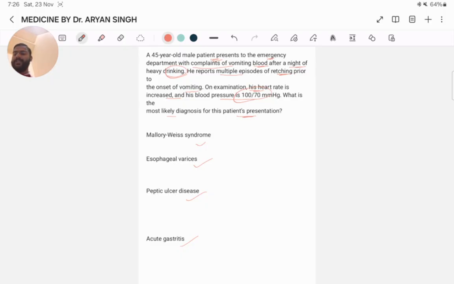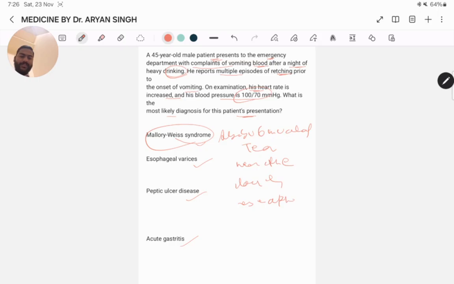Here the history of heavy drinking followed by retching episodes and vomiting blood is characteristic of Mallory-Weiss syndrome. This syndrome involves a what? Submucosal tear, near the lower esophageal sphincter, often triggered by excessive alcohol consumption or by severe vomiting as seen